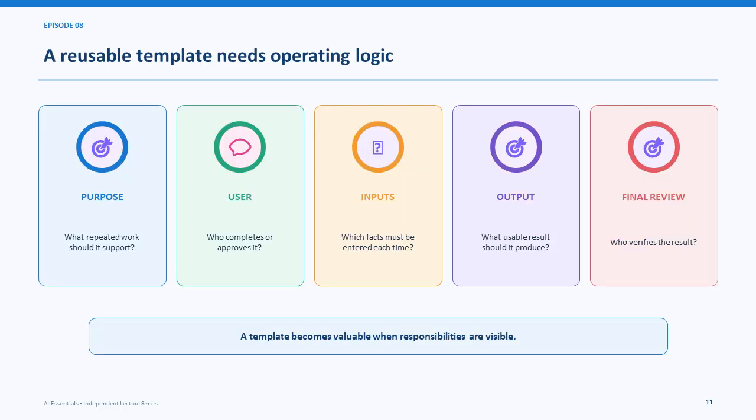A reusable template needs visible operating logic, purpose, intended user, required inputs, expected output, and final review. A document becomes operational only when responsibilities and conditions are clear.